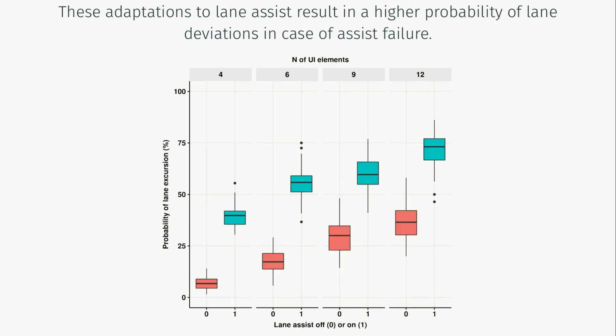Finally, this adaptation of task interleaving is visible in driving safety. Here the blue model that has adapted to the lane assist has a clearly larger probability of deviating from the lane. This is understandable. The model has adapted a task interleaving policy that does not value highly the return to the driving task before the search task is completed. As a result, when the lane assist stops working, this adaptation results in risky behavior.